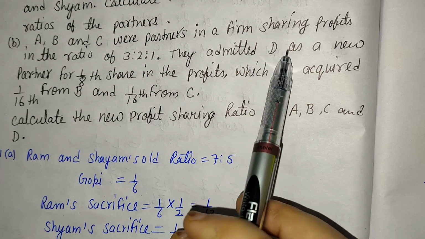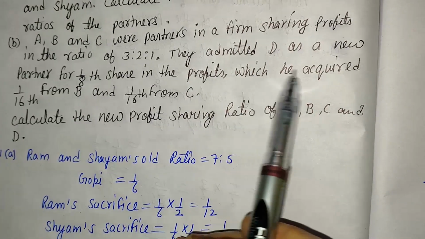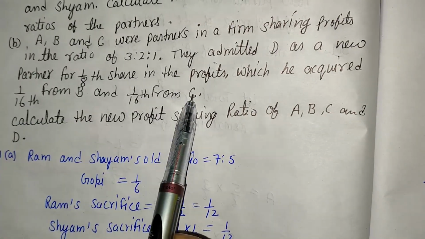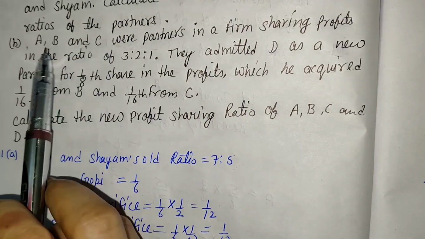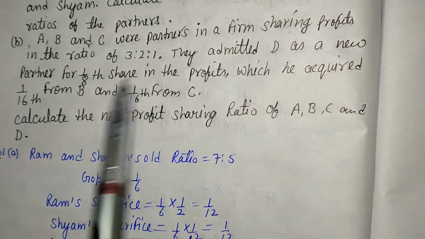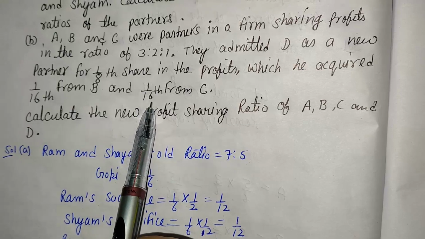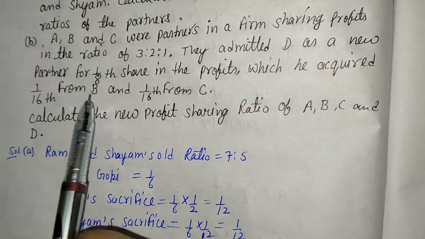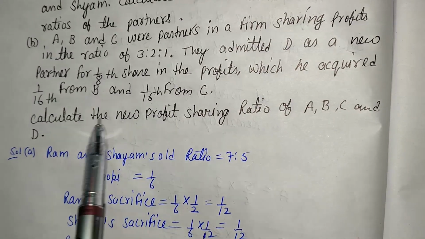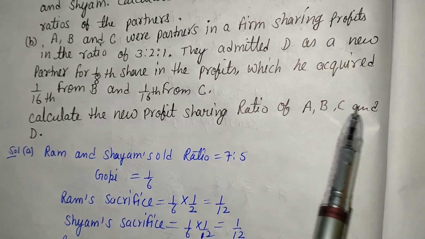They admit D as a new partner for 1/8 share, which he acquired 1/16 from B and 1/16 from C. Here three partners are A, B and C, but D is getting his share from B and C, 1/16 and 1/16. It means equally from B and equally from C. That is case number 2. Calculate the new profit sharing ratio of A, B, C and D.